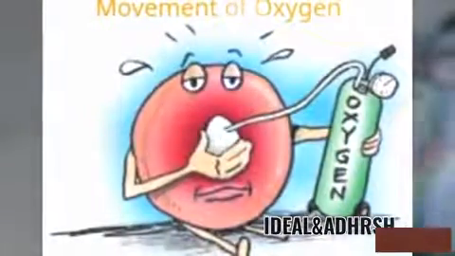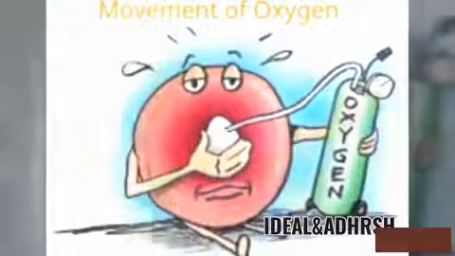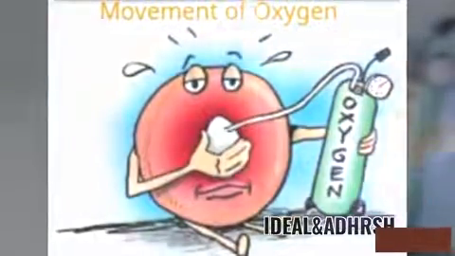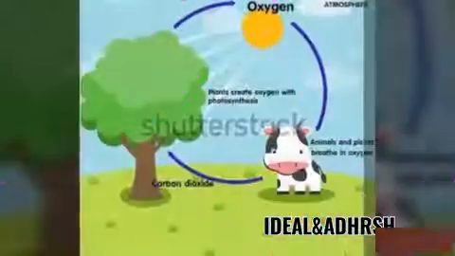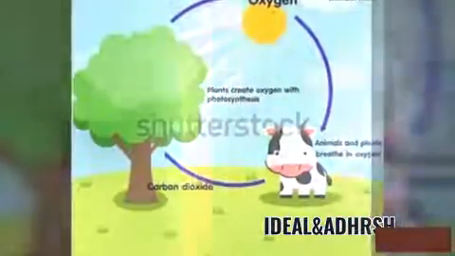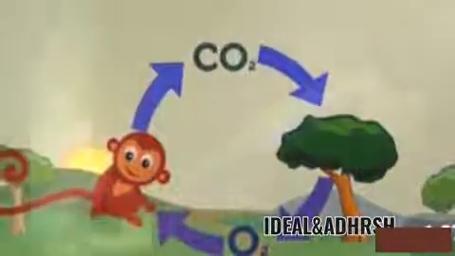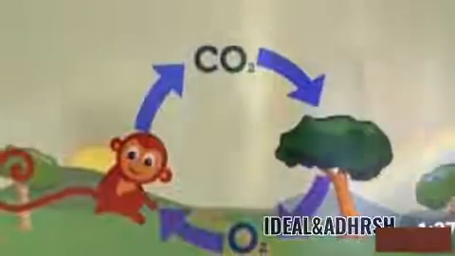Carbon dioxide is used by green plants for photosynthesis. The oxygen released by plants is used by humans and animals. The carbon dioxide released by humans and animals is used by plants.